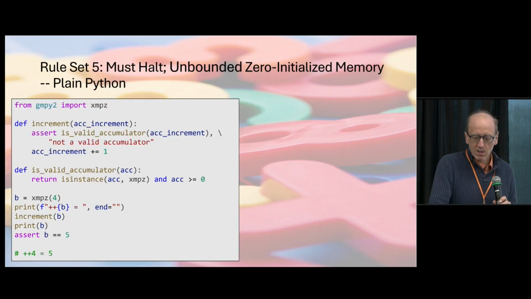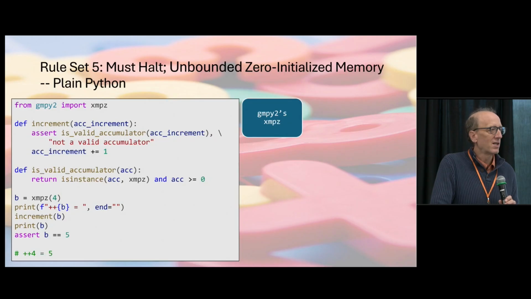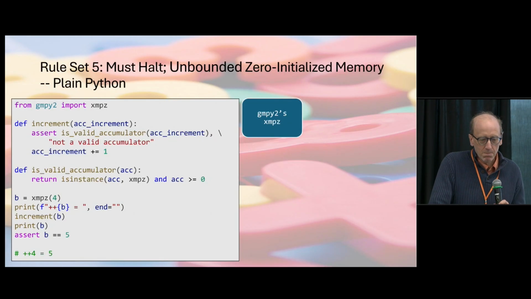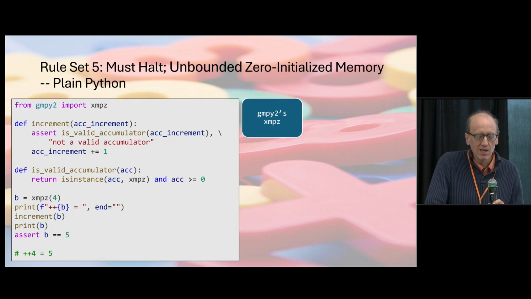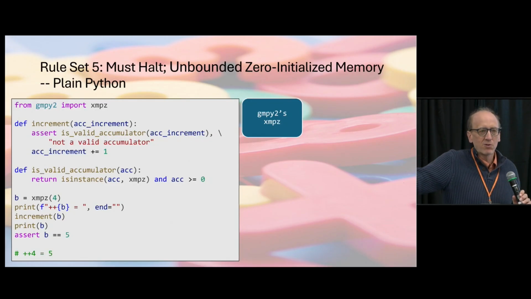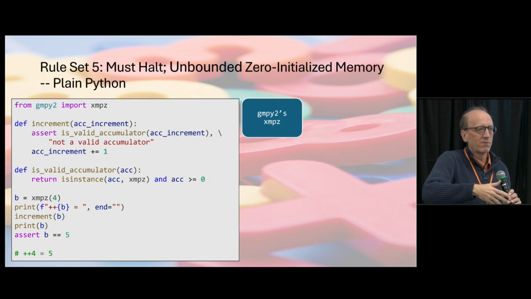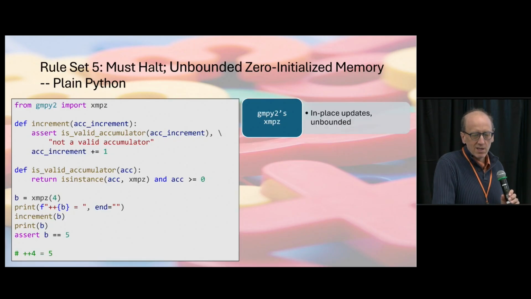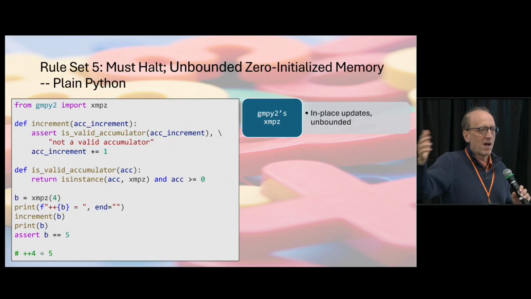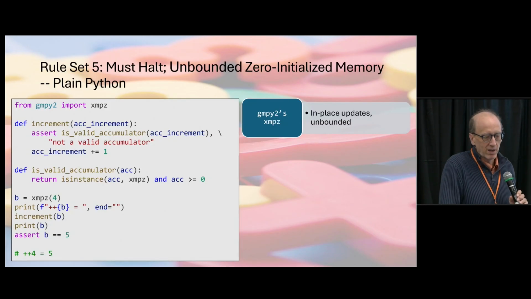Let's start with increment. The first thing we're going to do is import, I'm going to call these fancy integers. So we're going to import gmpy2 from xmpz. And the reason we're doing this is because normal Python ints, while they can represent arbitrarily large integers, every time you do something like add 2 of them or even increment 1, you get a new one. It does a full copy. So what we want is something where we can have unbounded integers, but that we can update them in place without copying all this giant memory.